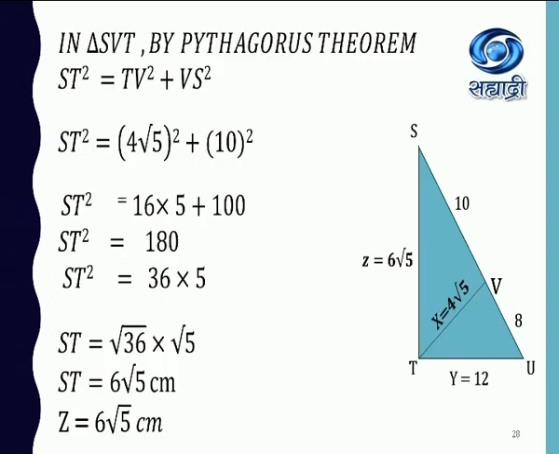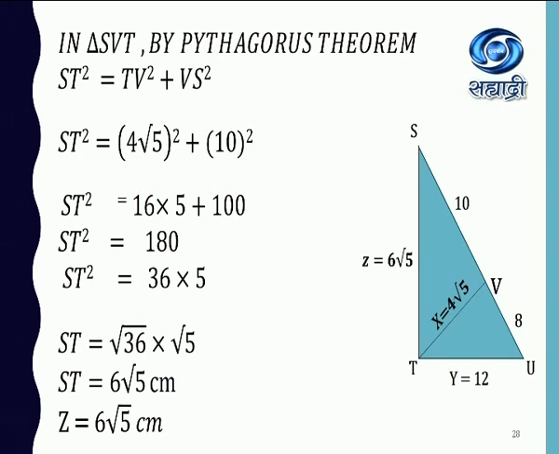And the next is in triangle SVT, by Pythagoras theorem, ST square is equal to TV square plus VS square. TV we know is 4 root 5. 4 root 5 square plus 10 square gives us 80 plus 100, 180. That can be written as 36 into 5. Again, the same logic is applicable because 36 is the square of some number. That gives us 6 root 5. So the value of z is 6 root 5.